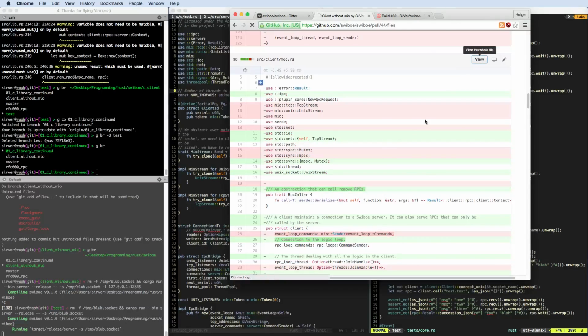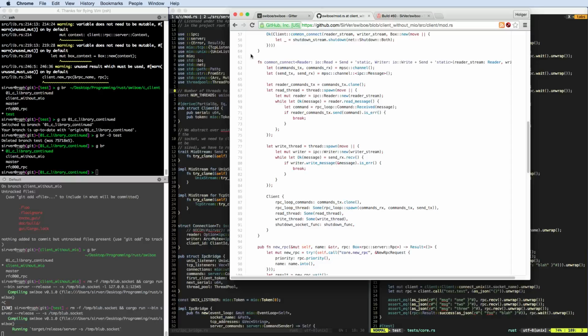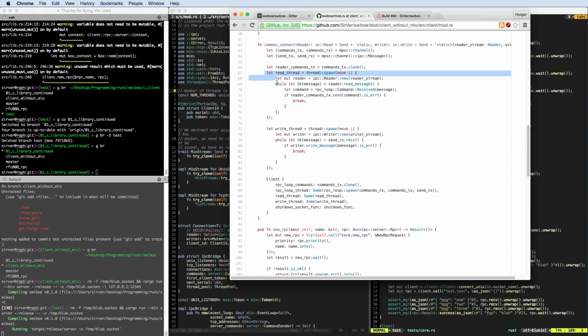So if we look at how the implementation looks now for the client, basically all we do here is once we have a connection to a socket, we bring up the read thread, which is all that is for the read thread. It just receives messages and then sends them on to the logic thread. And the same here, that's all there is to the writing thread. It just receives the messages that should be sent from a channel and then writes them out fully synchronously. And that's really nice. It's really simple to think about.